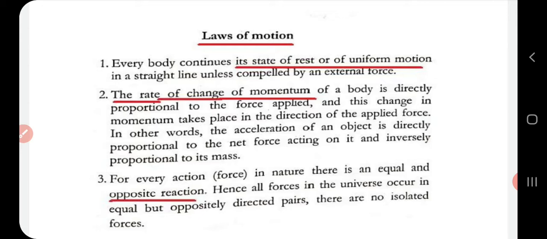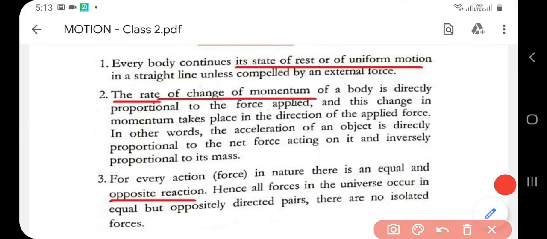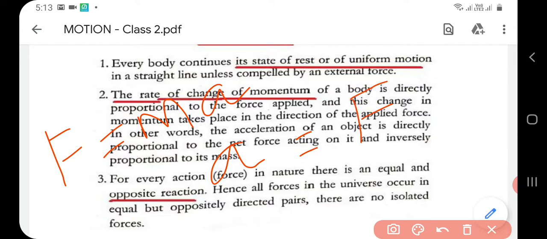You know, momentum is the product of mass and velocity, and we know the mathematical expression for force, that is force is mass into acceleration. So from here acceleration a is equal to force by mass. So the second law gives a mathematical expression for force, and it states that acceleration is directly proportional to the force applied and inversely proportional to mass.